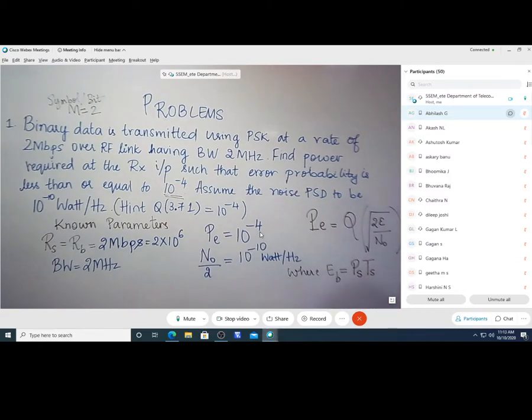In this case, both symbol and bit period are the same. EB is equal to PS into TS or PB into TB. You can write this as PB into TB. Is this fine? So these are the things that we know already. Using this, we are going to solve the problem.